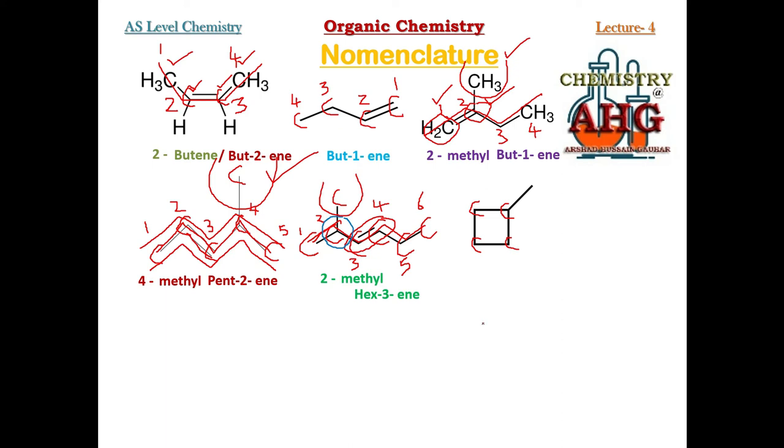So the parent name of this closed chain compound is cyclobutane. And how many branches are there? You can see there is only one branch. What is the name of a branch containing 1 carbon and 3 hydrogen? This is known as methyl. Methylcyclobutane. Whenever there is only one branch attached to a cyclic compound, there is no need to write a number, because obviously that branch is attached to carbon number 1. But what if more than one branch is present? Let's see the next example.